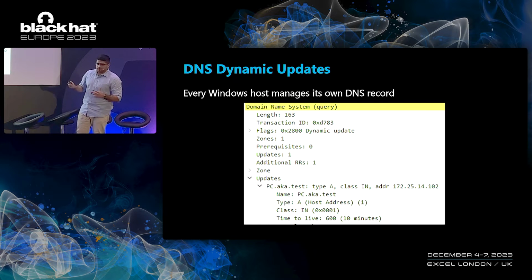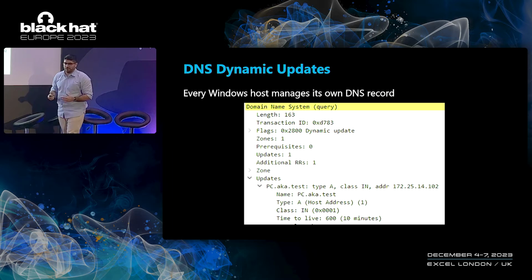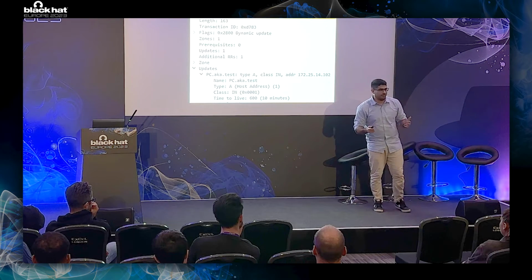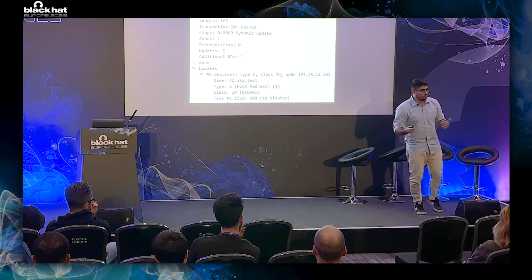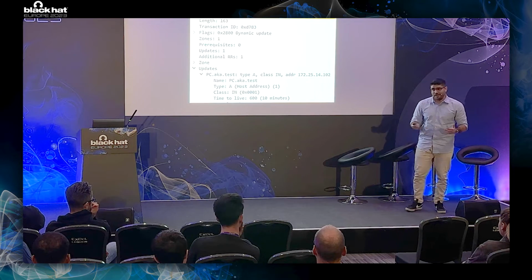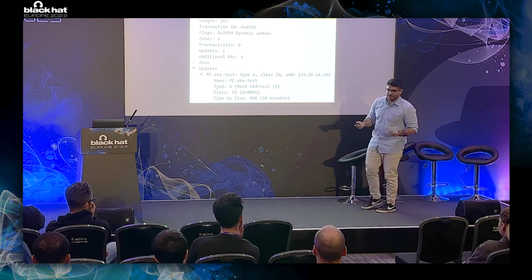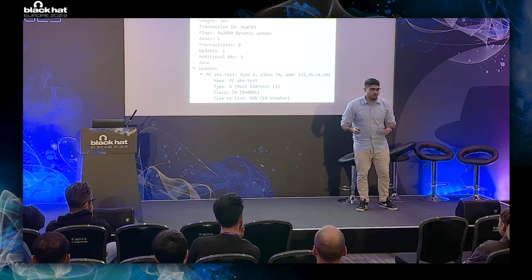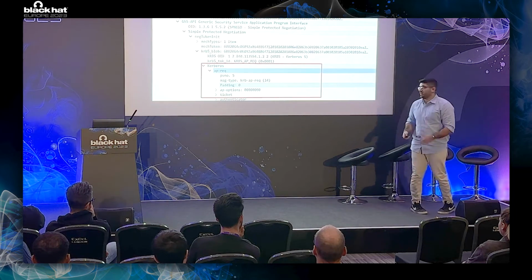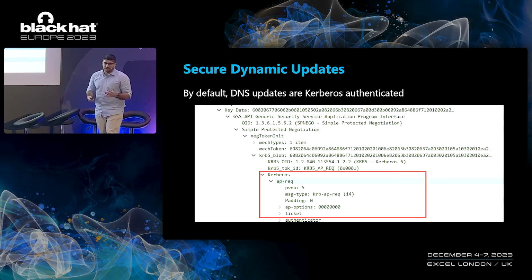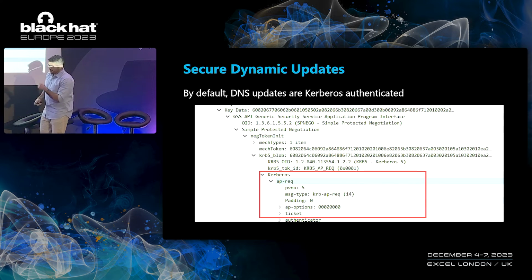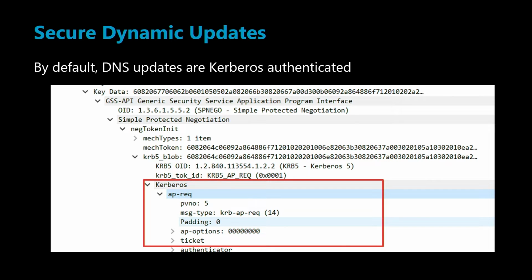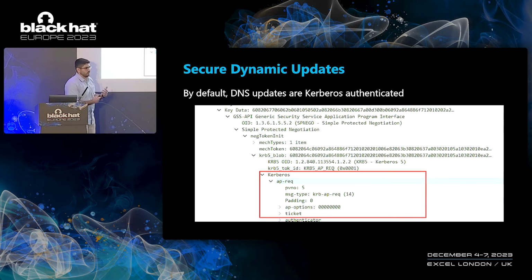Now, this can obviously be a security risk, because if anyone in the network can just access the DNS server and create or modify DNS records, attackers are going to be able to break a lot of things. So we obviously want to avoid that. And because of that, we have an additional configuration, which is enabled by default on Microsoft DNS, called Secure Dynamic Updates. With Secure Dynamic Updates, we take the same dynamic update process that we had before, but this time we're adding a layer of Kerberos authentication.